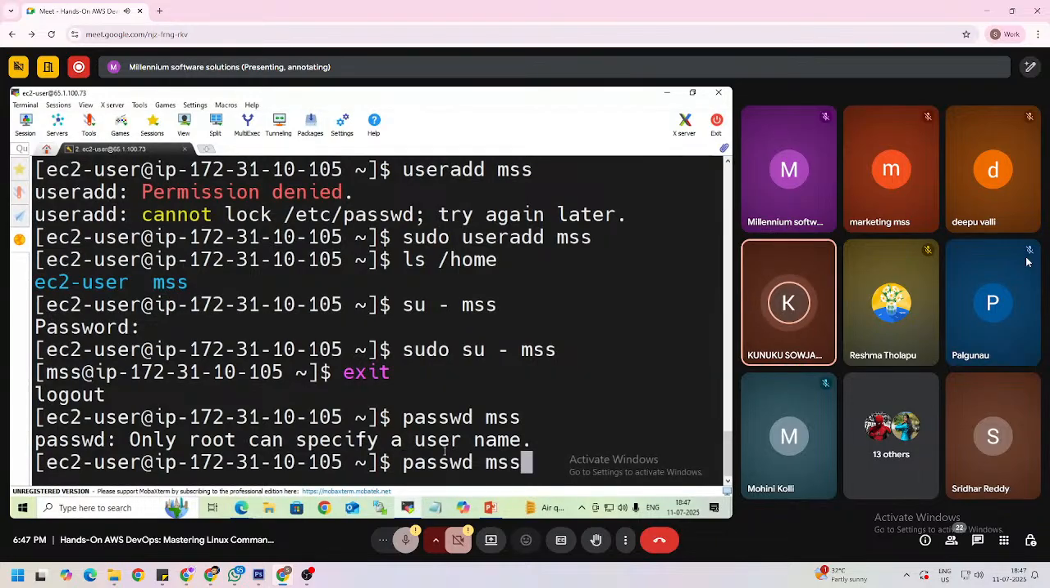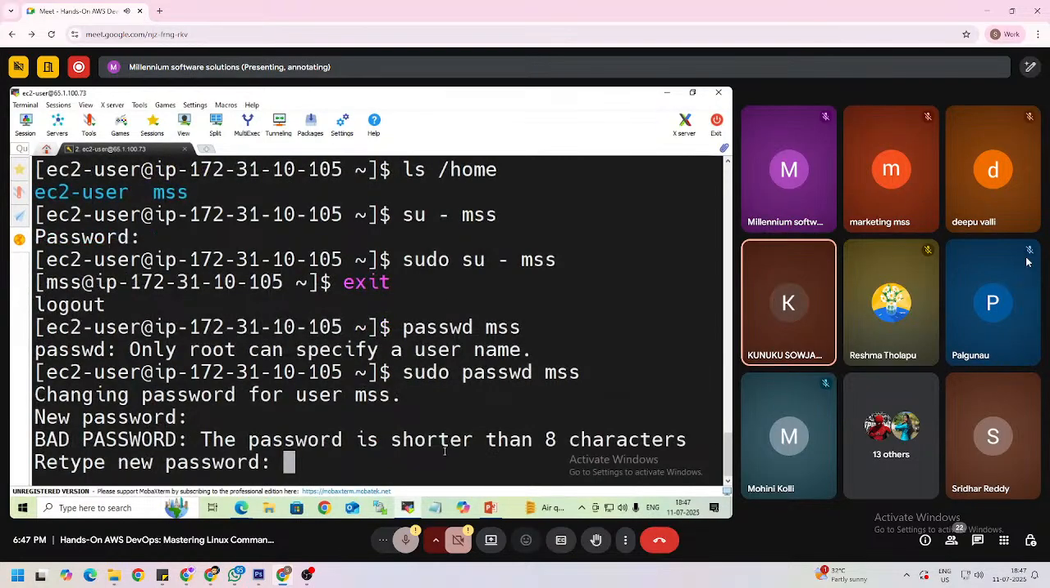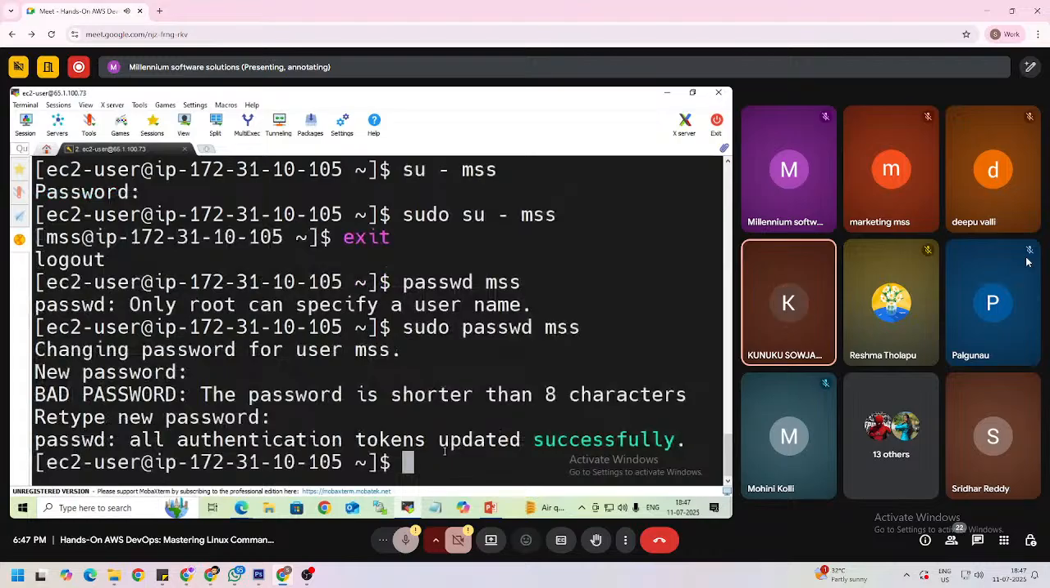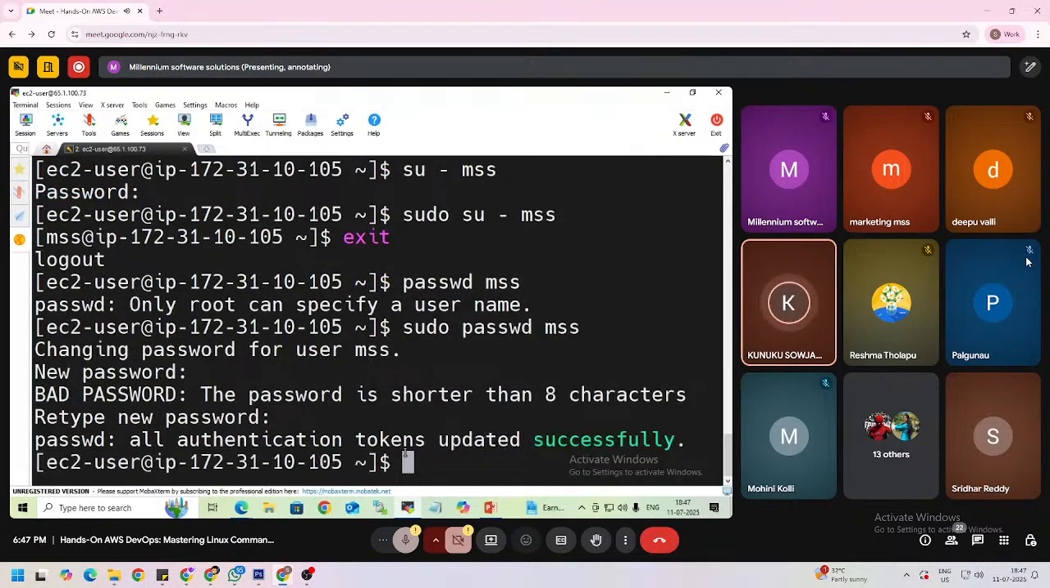So if you want to give a password to the user, we need to use sudo in front of the command, if you are in the ec2-user. It will ask for the password two times. I am entering the password, but it is not shown. Press enter, and the password is created successfully.